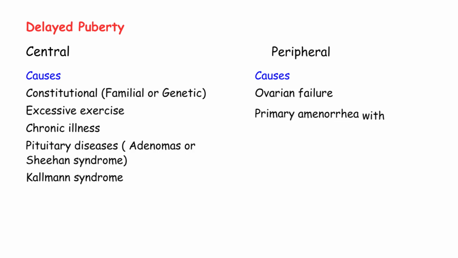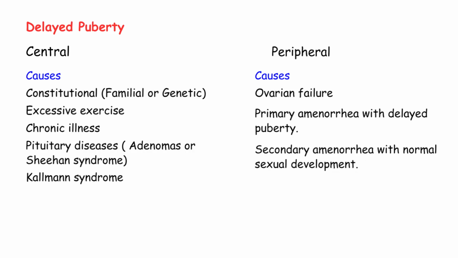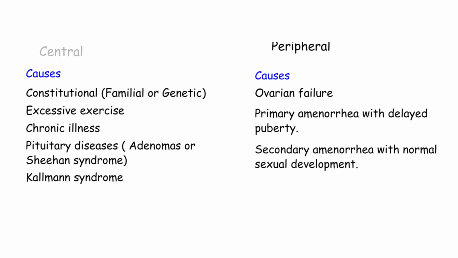Second, primary amenorrhea with delayed puberty. The ovaries never worked from the beginning. Third, secondary amenorrhea with normal sexual development. The girl went through puberty normally, had periods, then they stopped. This suggests the ovaries failed later in life.